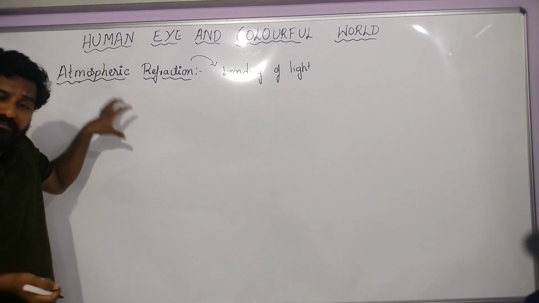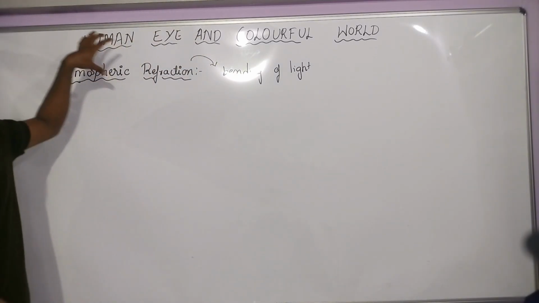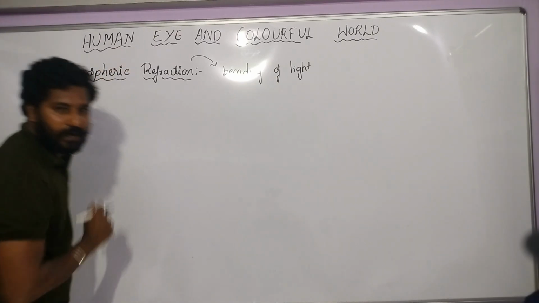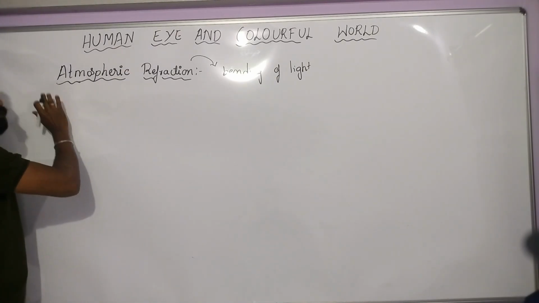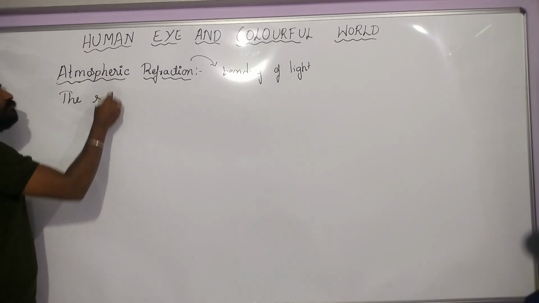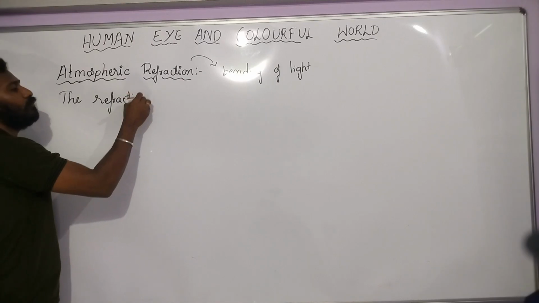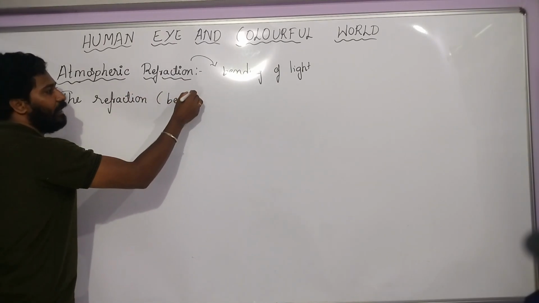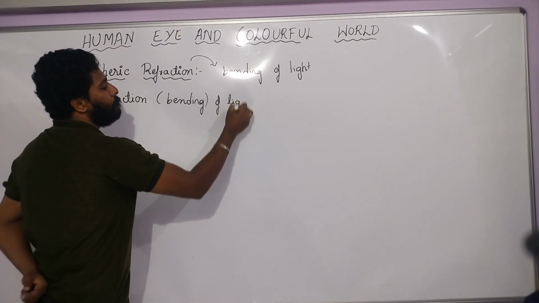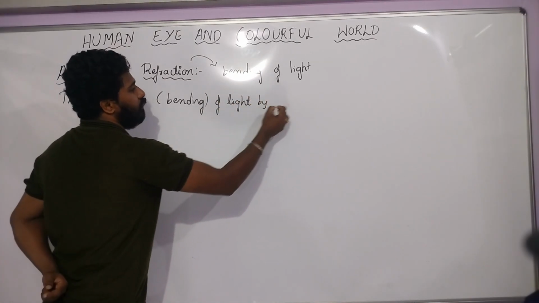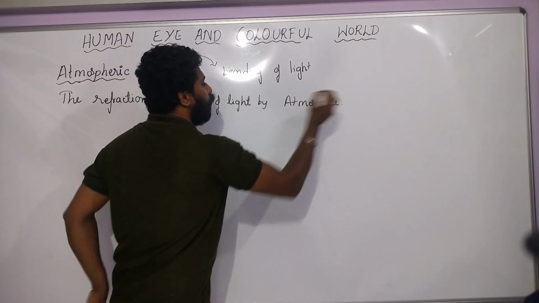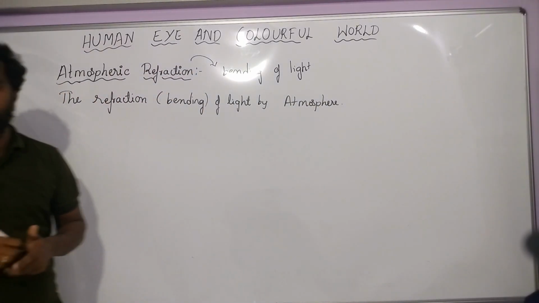So what is atmospheric refraction? Bending of light. Who is going to bend? Atmosphere. Okay, so the atmosphere is going to bend. Yes or no? So the definition for atmospheric refraction: the refraction of light by atmosphere. So you can write this. What is that? Bending. Okay, the refraction of light by atmosphere. So this is the 1 mark sentence.